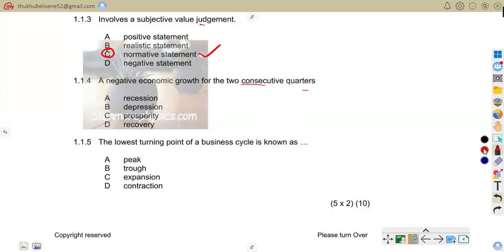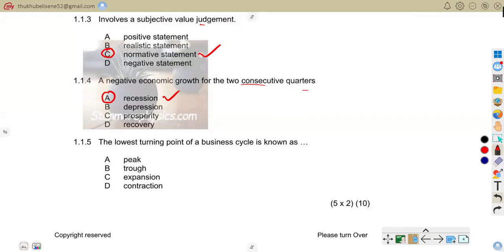The correct answer is A, a recession. These are indicators that move together with economic activities.